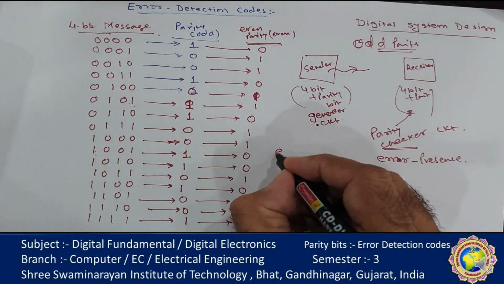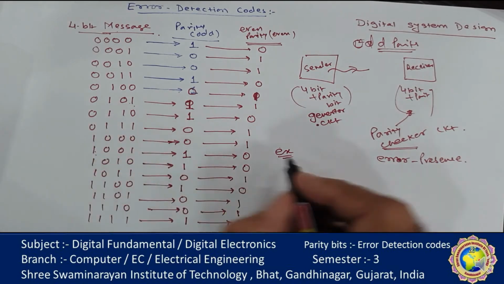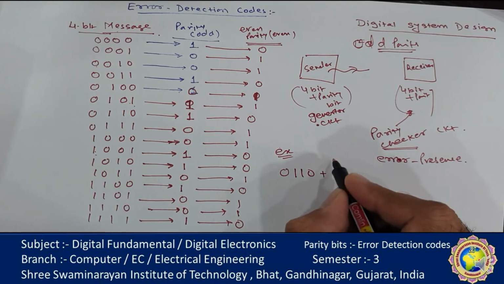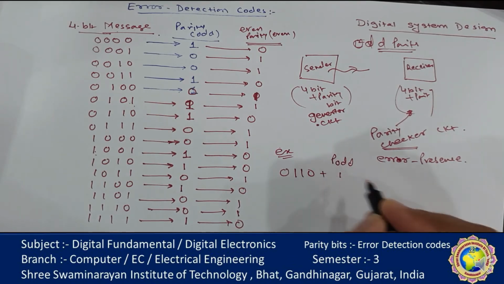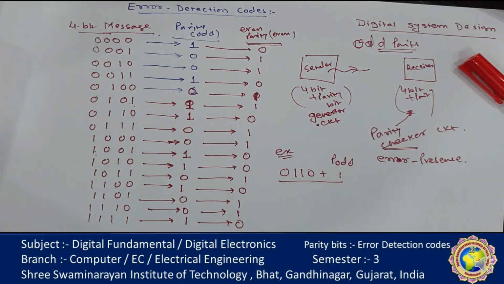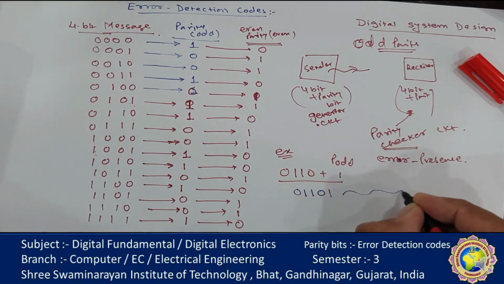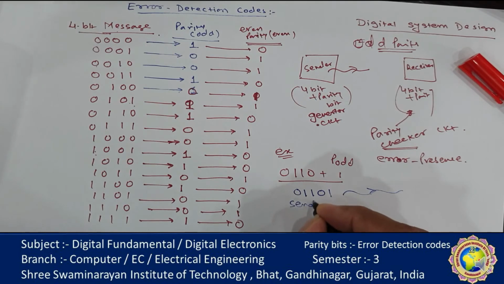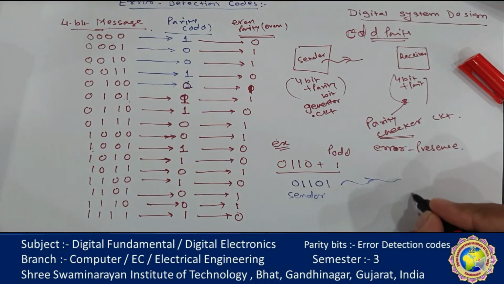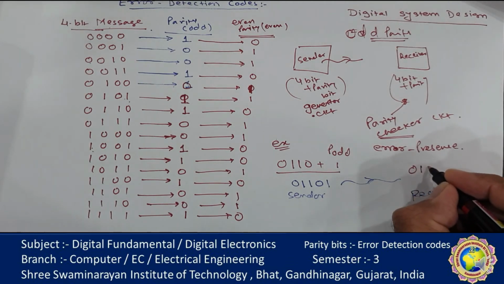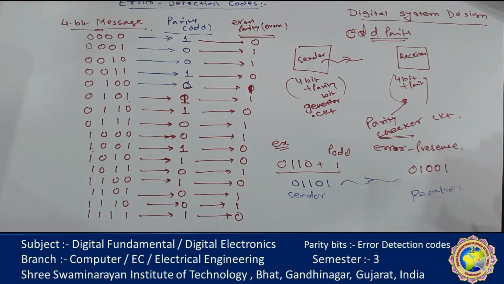Suppose for example the message is 0 1 1 0, plus the odd parity bit 1. So now the whole message is 0 1 1 0 1. It is transmitted from the sender to the receiver side, and it is received as 0 1 0 0 1.